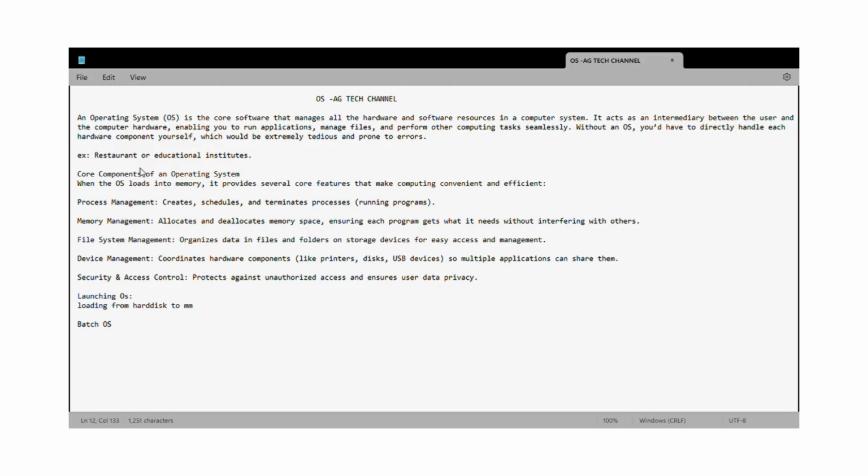Or simply, you are a user, and there are the people working in the kitchen, and the waiter is the intermediate between you and them. When you give the order, they send the order to the kitchen people, and the kitchen people, like chefs, prepare the order for you.